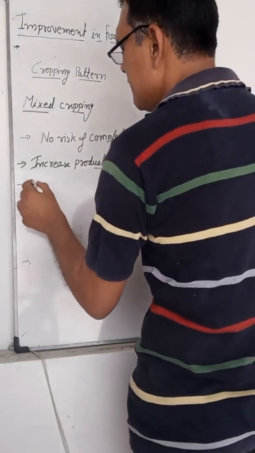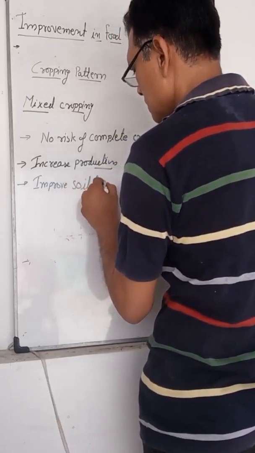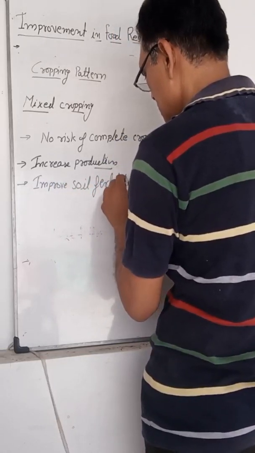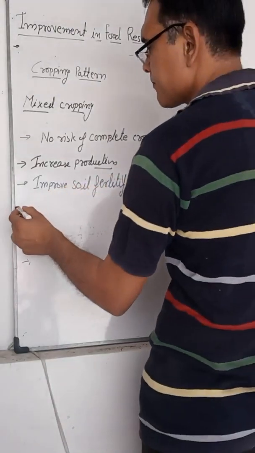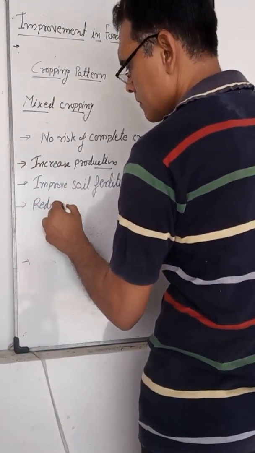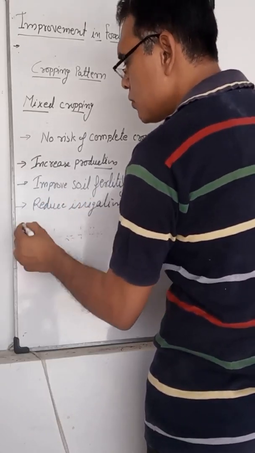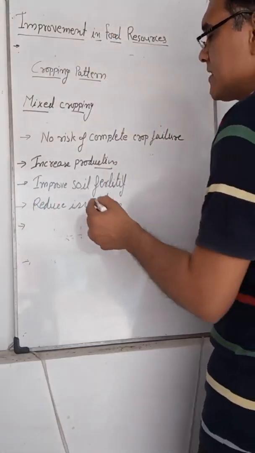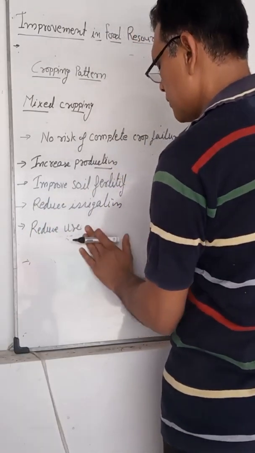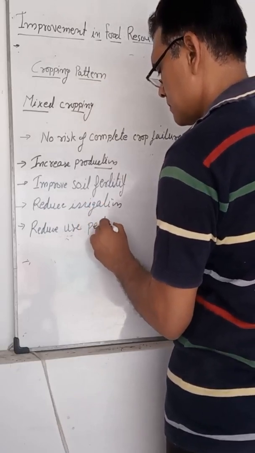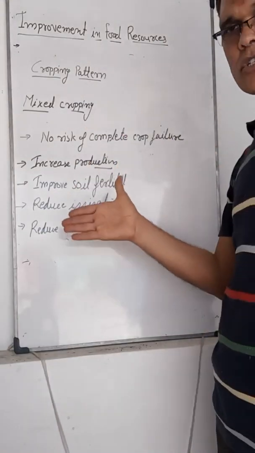Improve soil fertility, reduce irrigation, reduce use of insecticides and pesticides, and maximum utilization of nutrients.